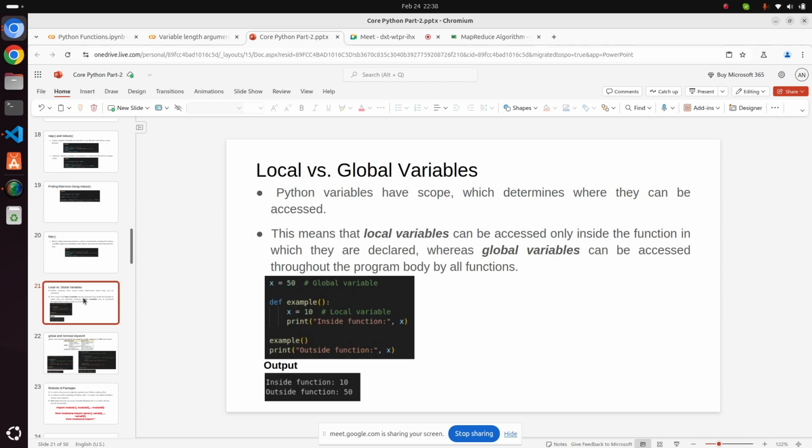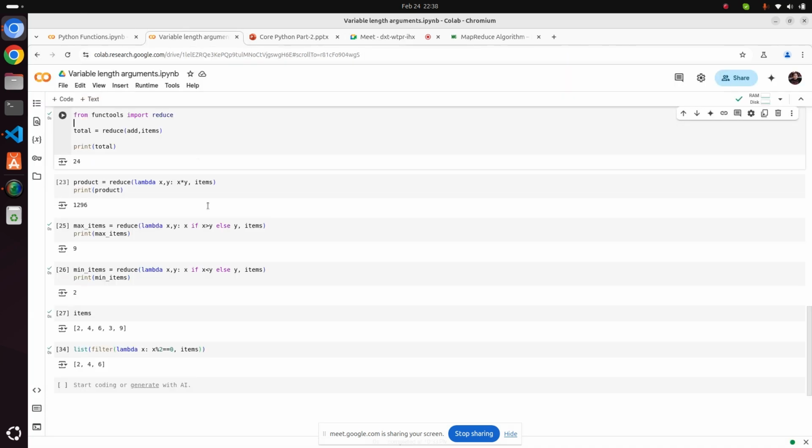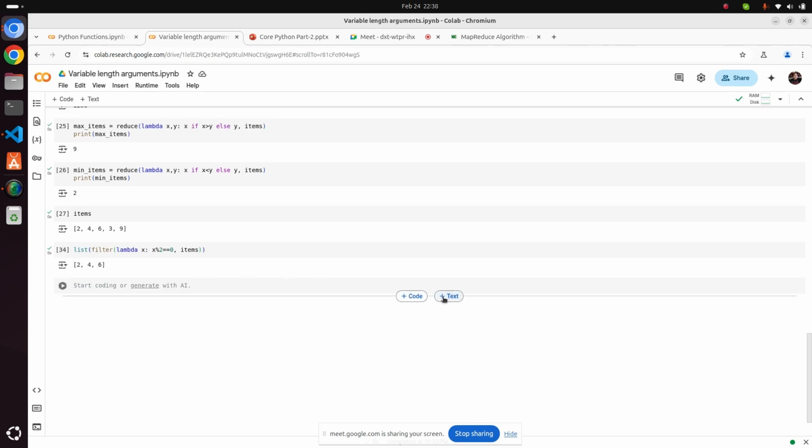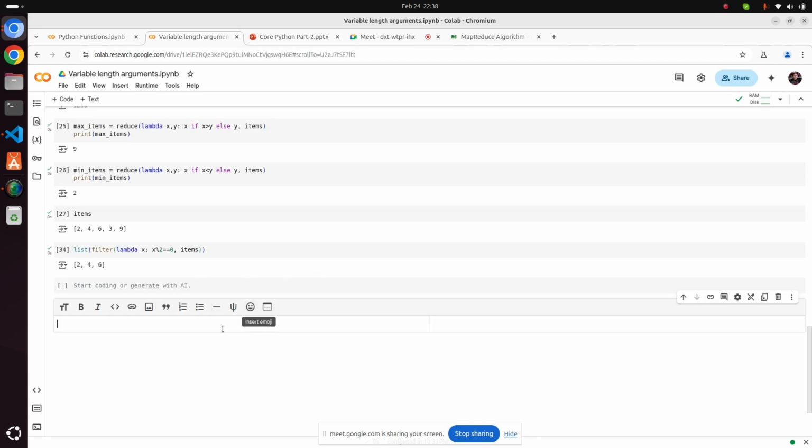It is not only about function. Variables can also be local and global. So how can we handle this? Let me explain with the help of an example. Right, so the topic here is local and global variable.